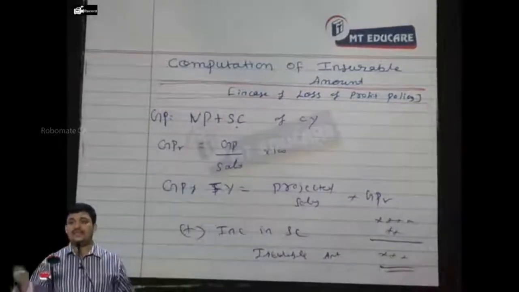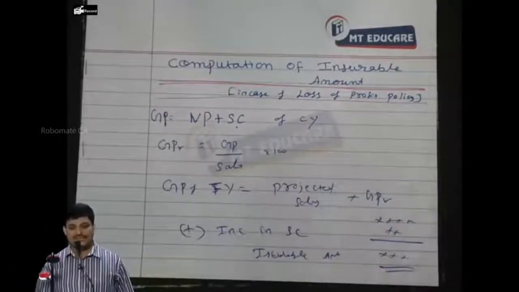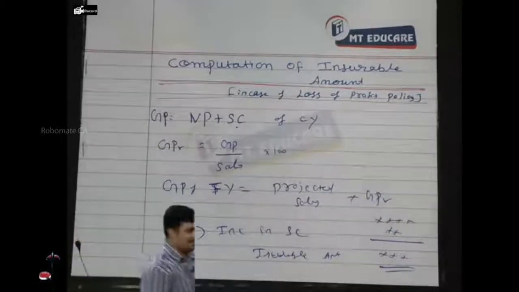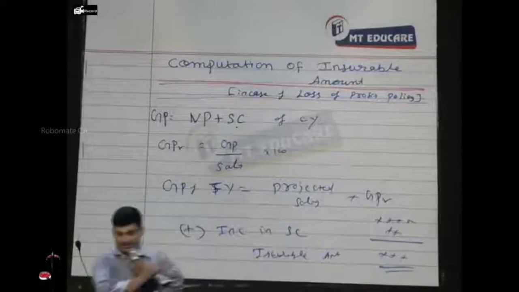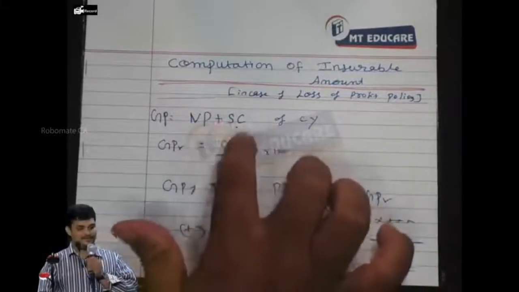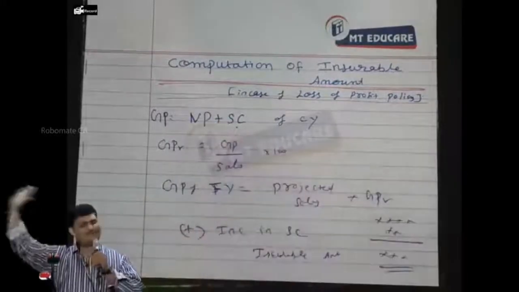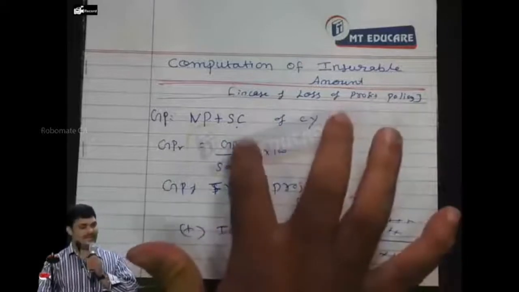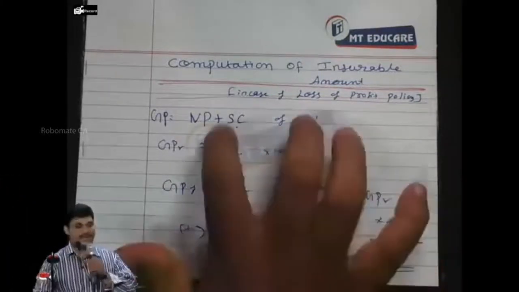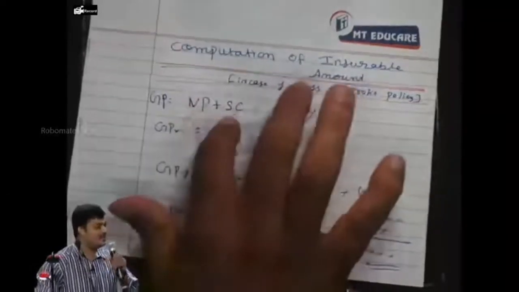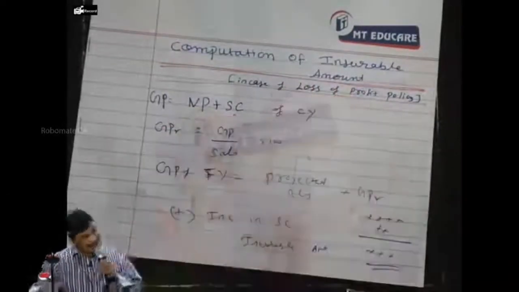If the projection is made as a percentage of current year sales, I repeat, then how can I work out? It is net profit plus, don't find out sales and all. Net profit plus standing charges plus the percentage. Percentage increase in sales will be applied directly on percentage increase in net profit and standing charges. Correct?